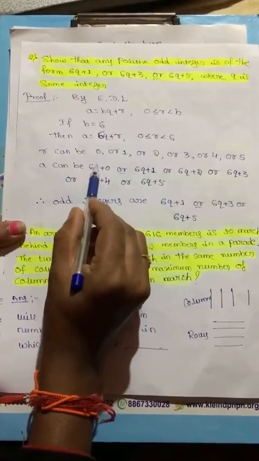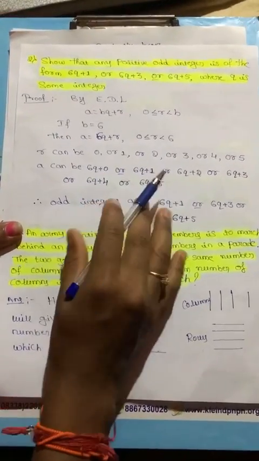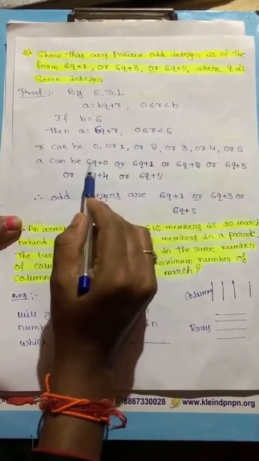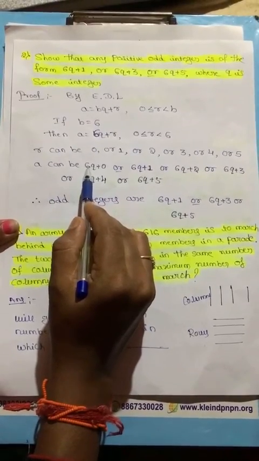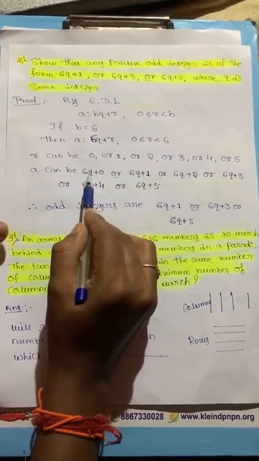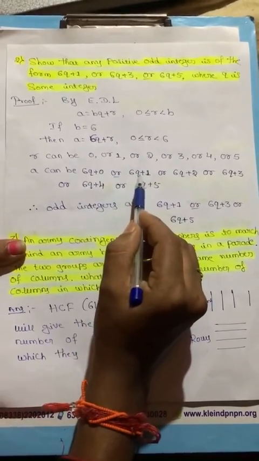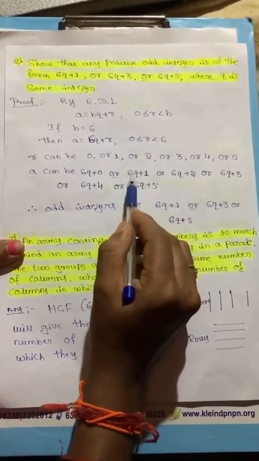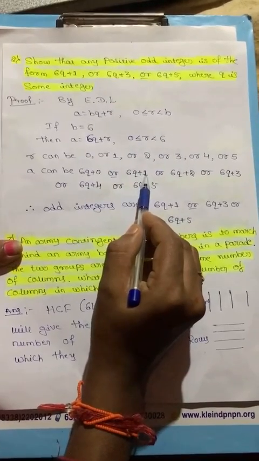Here you see that 6q is an even number. Why is it even? An even number multiplied by any number gives an even number. But here see, 6q plus 1: 6q is an even number but plus 1 makes it an odd number.